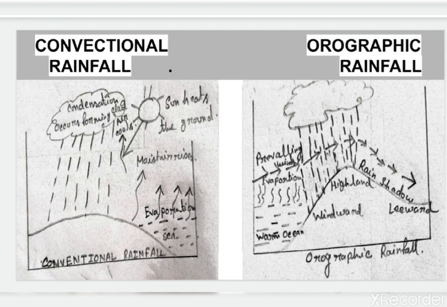As I mentioned here in the diagram, the windward side of that slope receives rainfall. The opposite side, the leeward side, receives dry air because there is no rainfall. Why? Because the air is completely dry at that time. Mountain ranges like the Western Ghats, the Rockies and the Andes experience this type of rainfall.